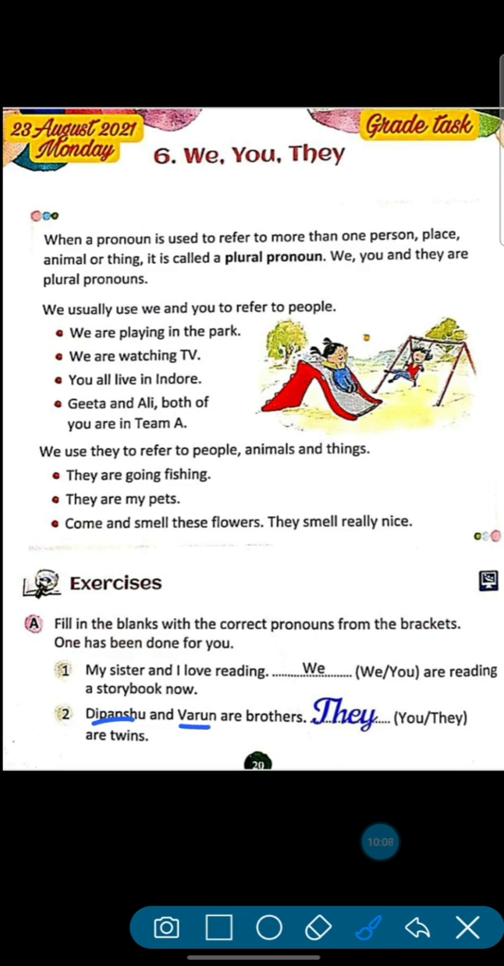Dipanshu and Varun are brothers. They are twins. We are talking about two persons, Dipanshu and Varun, so we will use they here. When we are talking about any person, that time we use they. Okay.